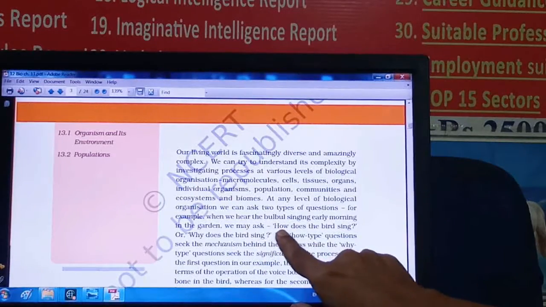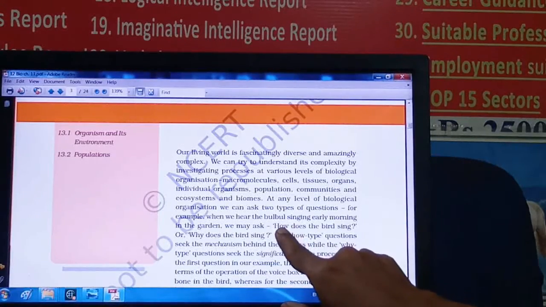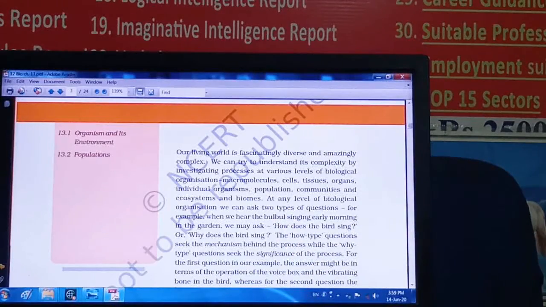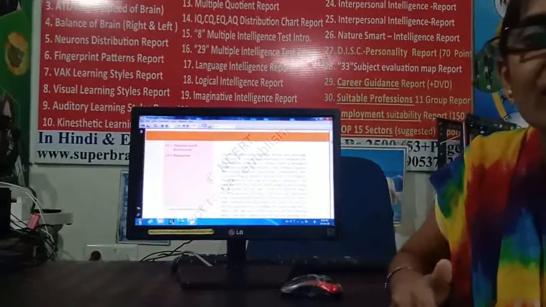First, how does it occur, right? And why does this occur? Why and how? How means we are getting the answer of how it takes place, the mechanism of those things, how it is carried out in nature.